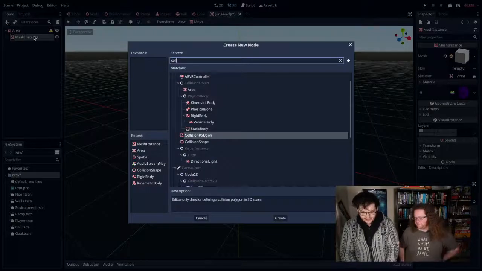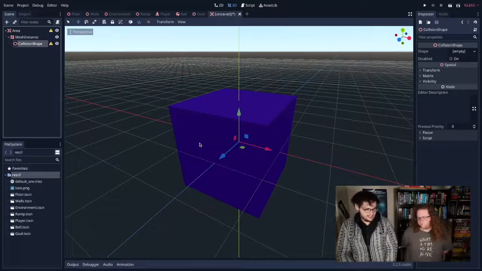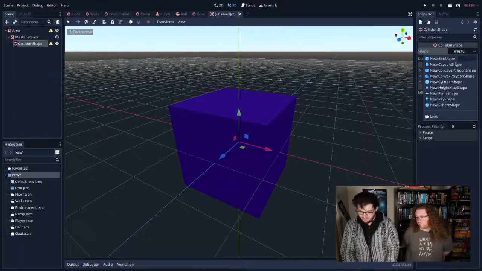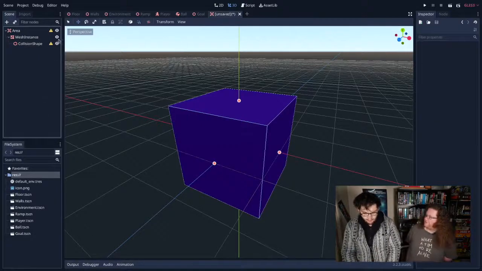I'm going to add a collision shape to this, once again, because it's something that exists in the world. Needs to be collided with. It's going to also be cube-shaped. Where is cube? Box. There we go. Okay. Sorry, box, not cube.